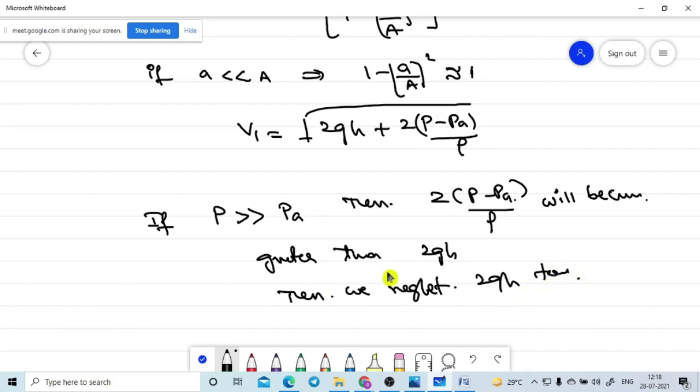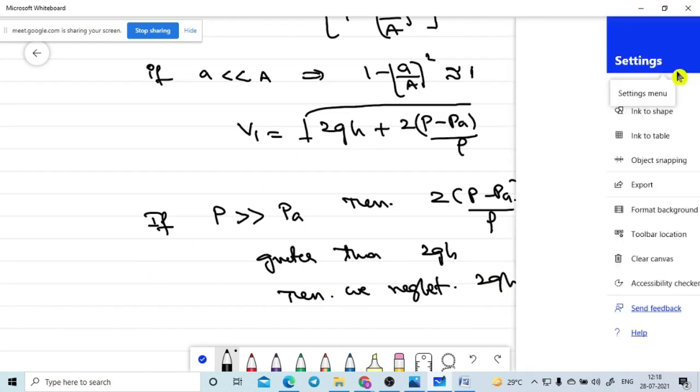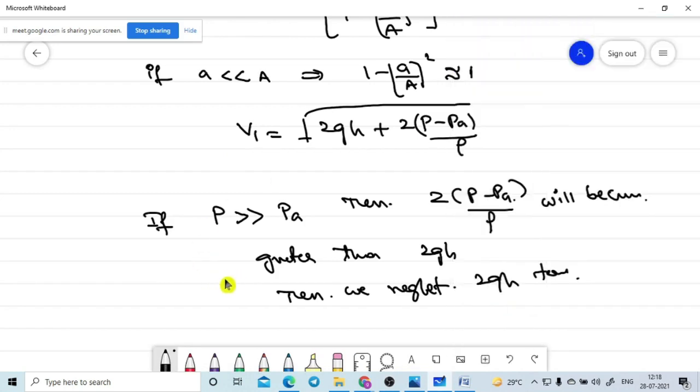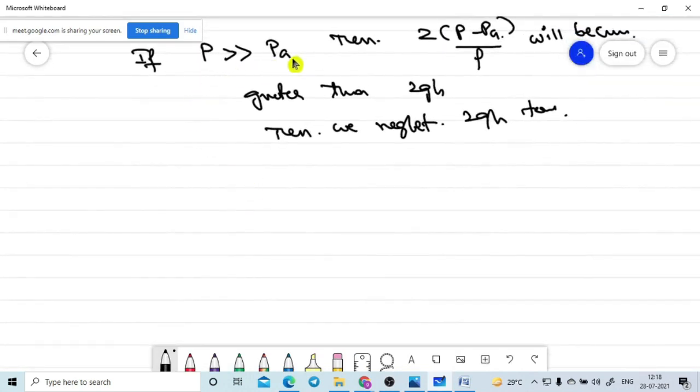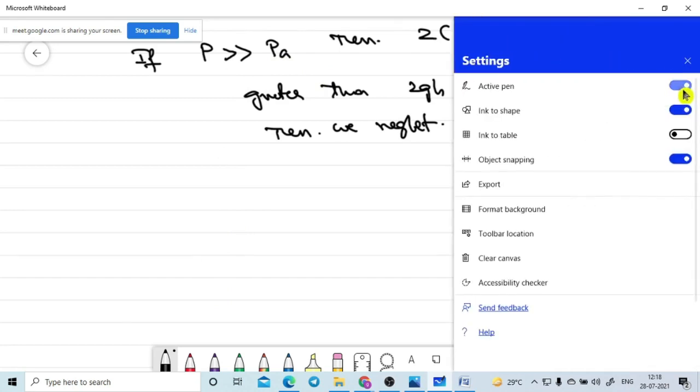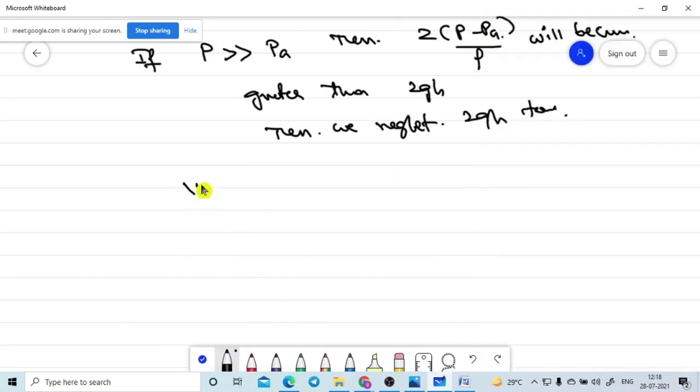What are this case? The container is closed and the pressure applied is very large. Then for this case, V1 is simply the square root of 2 into (P minus PA) divided by rho.